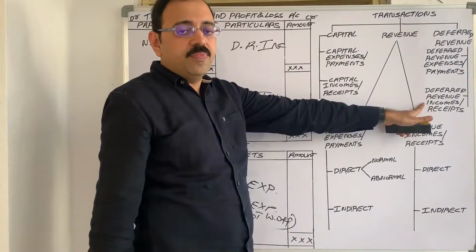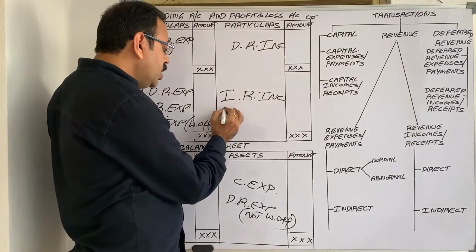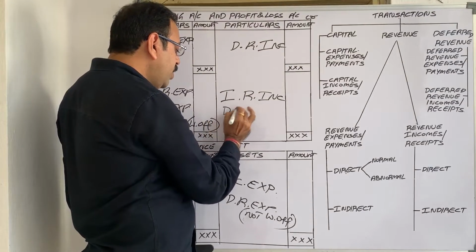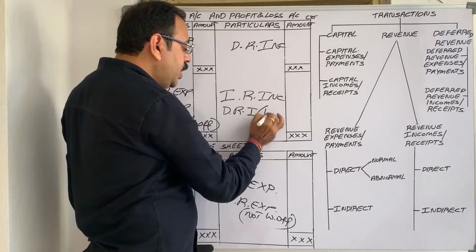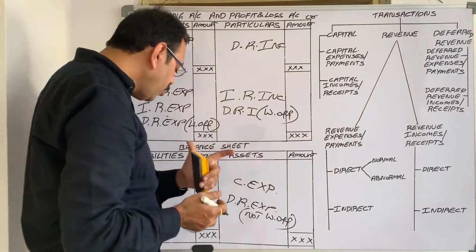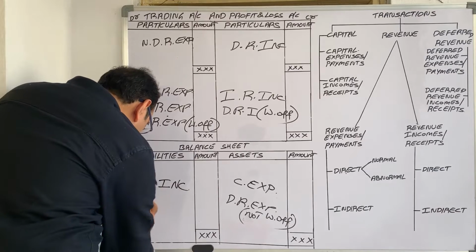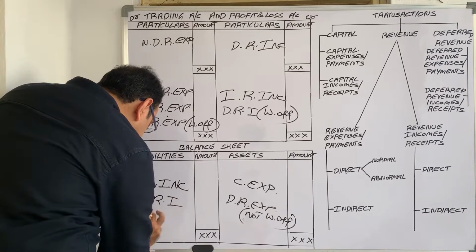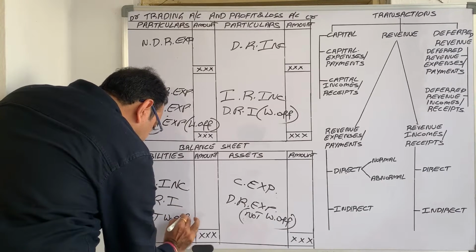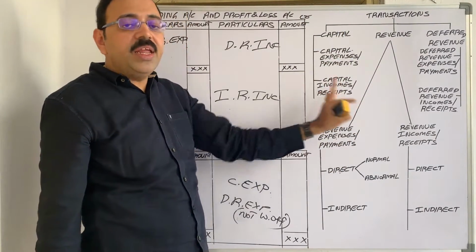Deferred revenue income, the written off portion in current year, is to be credited to profit and loss account. And the amount which we have not yet written off appears in balance sheet liability side. So deferred revenue income, the amount which is not written off. Now let us learn about each and every item in detail.